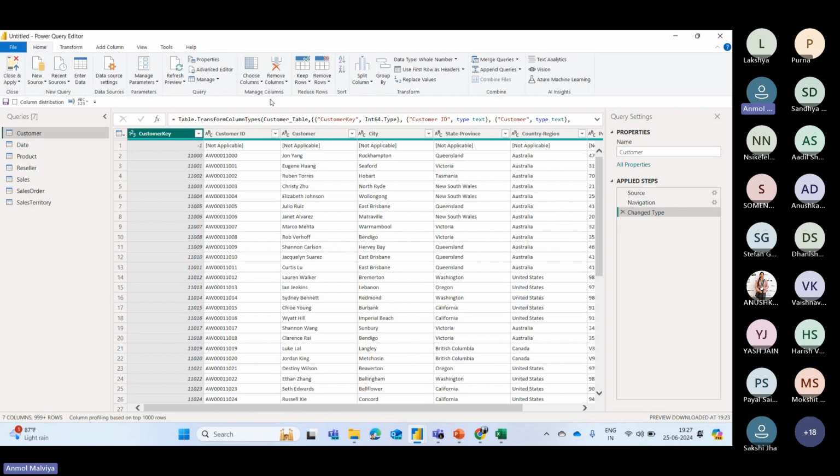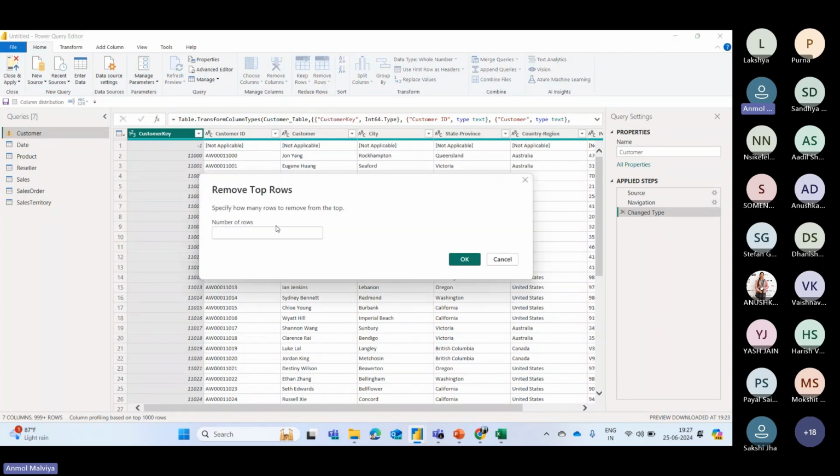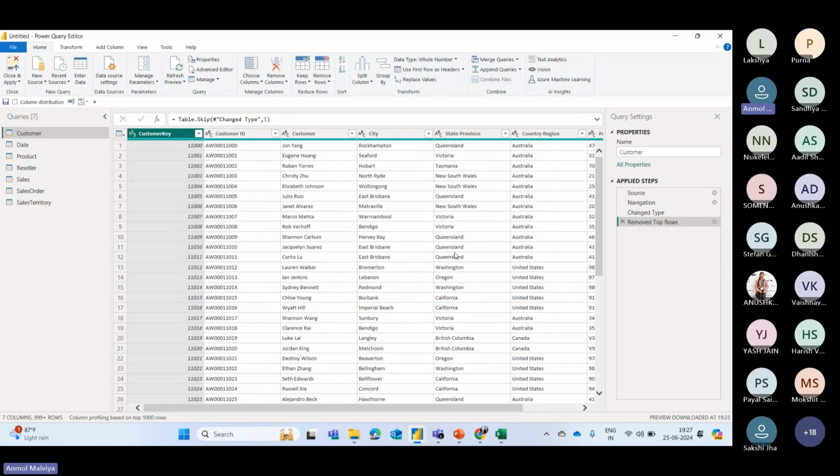So I can simply go to this Home tab, click on the Remove Rows button, and then click on Remove Top Rows, and I only want to remove the first row. So I can enter 1 and click on OK. The first row has been removed, and you can see the step has been inserted here saying Remove Top Rows.